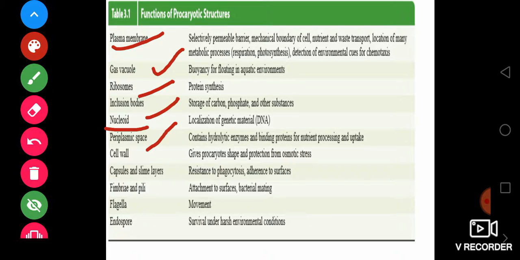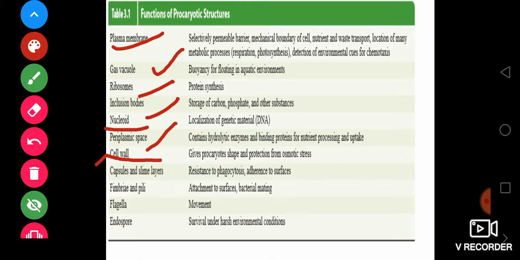And another thing you are seeing here is the cell wall. The cell wall actually provides the shape of the bacteria, and of course it helps protect it from the surrounding environment of the bacteria. Because the cell wall is very rigid, it helps in the protection of bacteria, as well as providing the shape of the bacteria, and of course it helps protect against osmotic stress. If the cell wall were not there, the water would directly enter the bacteria, and the bacteria would face osmotic stress in this condition.